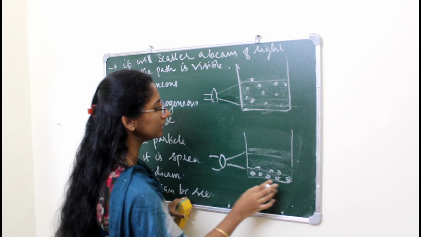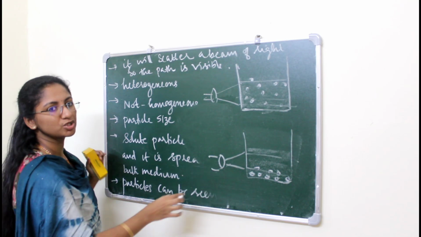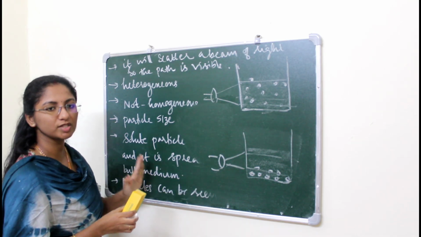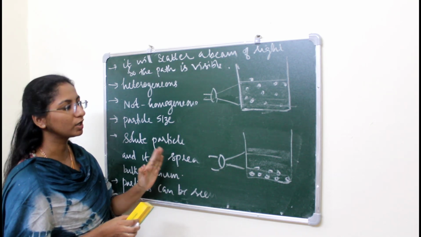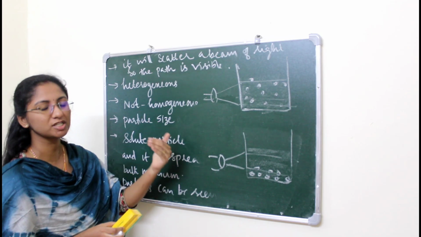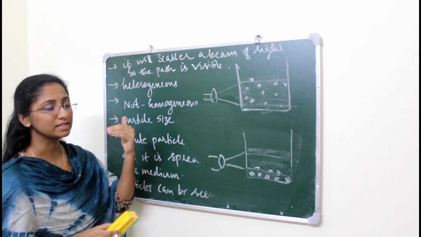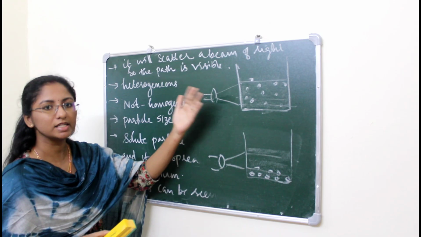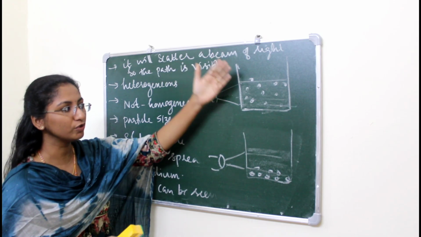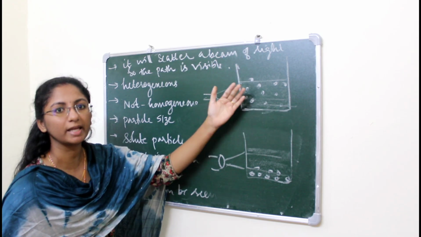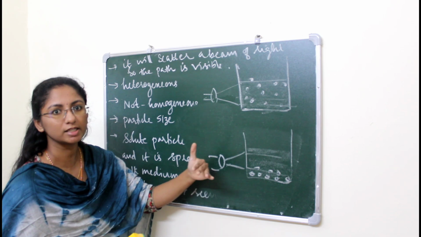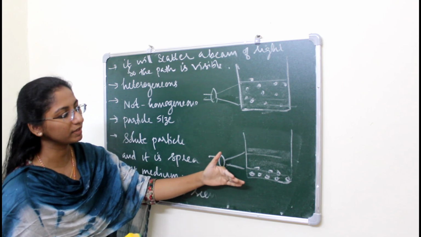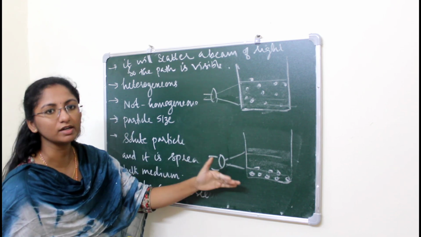Okay, so we can say that this suspension is actually unstable, because when we keep the suspension undisturbed for some time, the solute particles, which were distributed uniformly throughout the suspension, will be deposited. So we can say that the suspension is not stable.